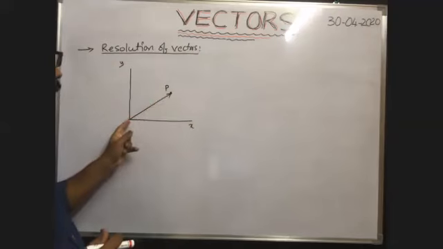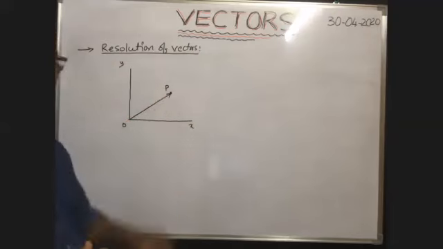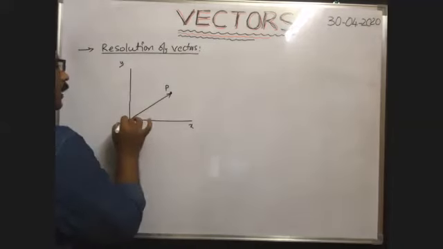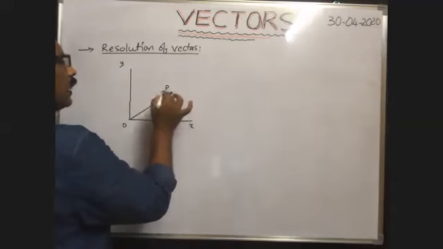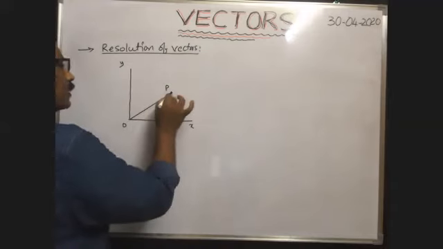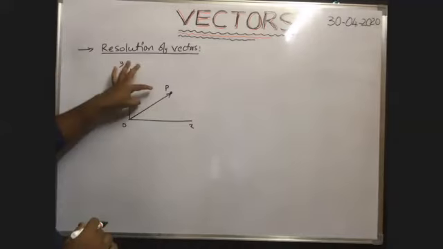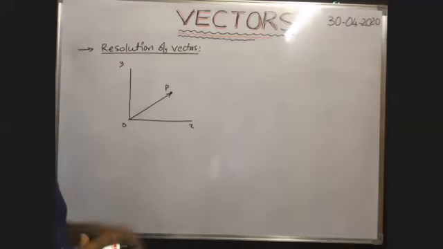Then what is the displacement vector? OP bar is the displacement vector. With respect to the origin, whenever the body reaches the point here, this displacement vector gives the position of this particle with respect to the origin. So this displacement vector is also called the position vector.